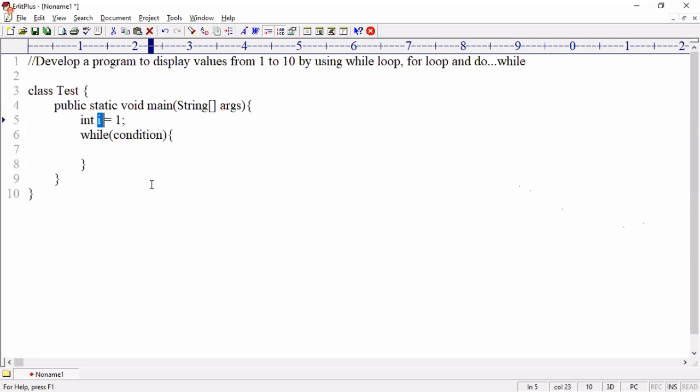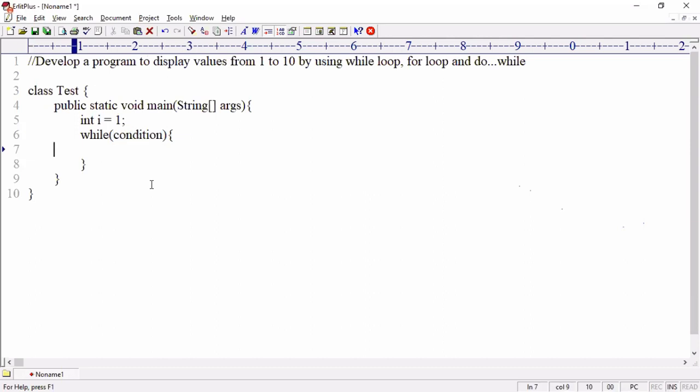While loop variables generally people will take as i, j, k, maximum three: i, j, k. That is a habit people have. You can take anything, but people's habit is i, j, k. i stands for index, then j stands for just j, k stands for just k. Okay. Then next, the while condition.